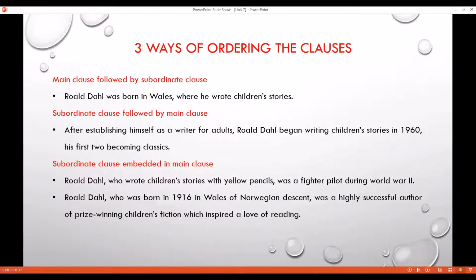Okay, now please. The first one: Roald Dahl was born in Wales, where he wrote children's stories. This one is called main clause followed by subordinate clause. First, remember one thing, that a sentence has clauses. Connectives join clauses.